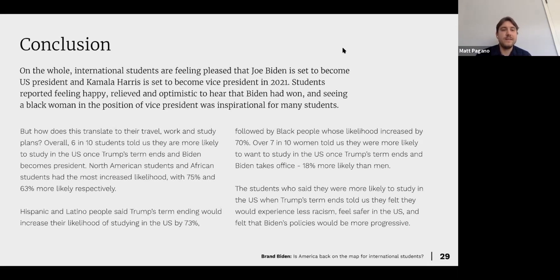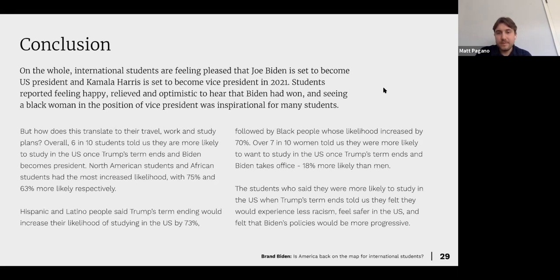60% of students are more likely to study in the US once Trump's term ends. We can see that across North America and Africa with 75% and 63%. Hispanic and Latino, 70% say they were more likely to study in the US, followed by Black people, whose likelihood increased by 70%. And then women were 18% more likely than men to enroll in US education.